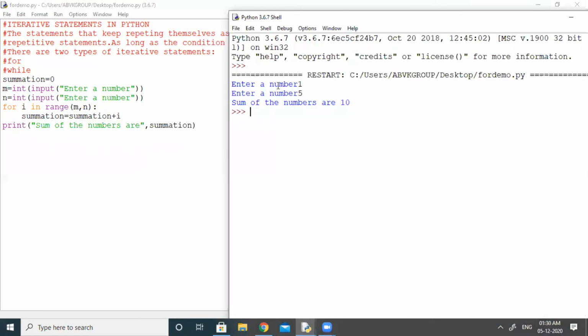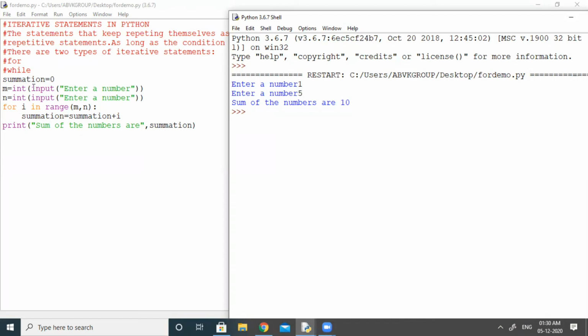Let us understand the program. See here, summation equal to 0. I declared a variable as summation and I am storing 0 inside that variable. Next, M equal to int, input, enter a number. Suppose first you enter 1, so that 1 will be stored inside M. Now input, enter a number.